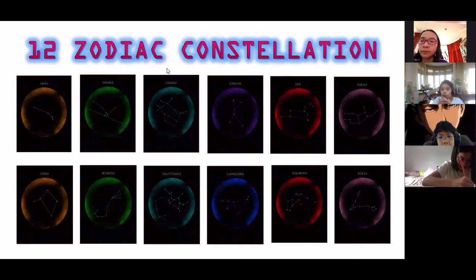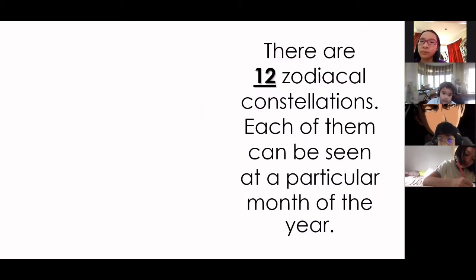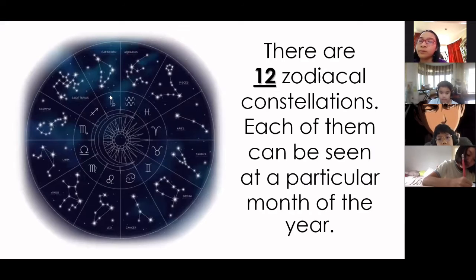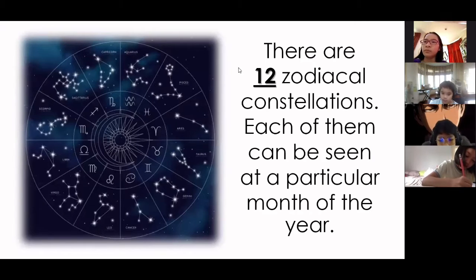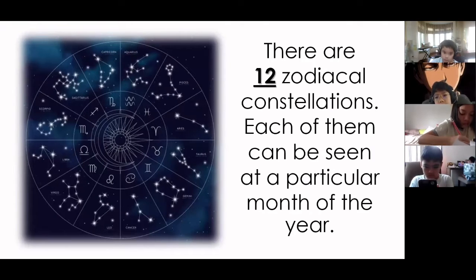Today we are talking about another family of constellations, which is the Zodiac constellations. Later you can continue writing there. Let's study each star pattern. There are 12 zodiacal constellations. Each of them can be seen at a particular month of a year. Each zodiac constellation or star pattern can be visibly seen in the night sky in a certain period of time or a certain month of the year.